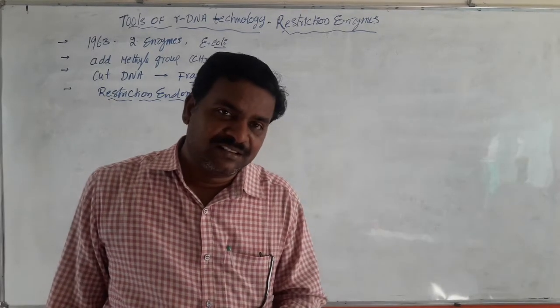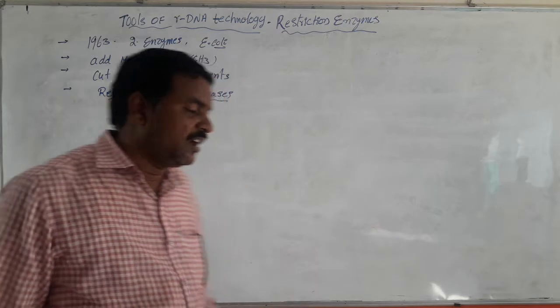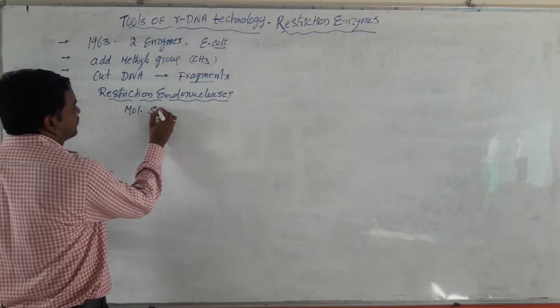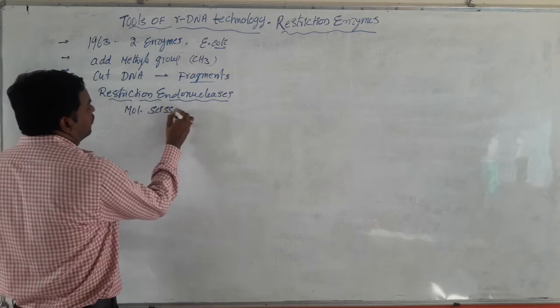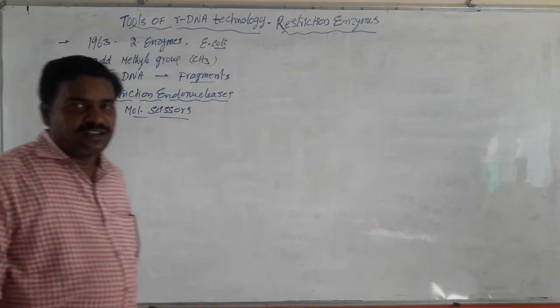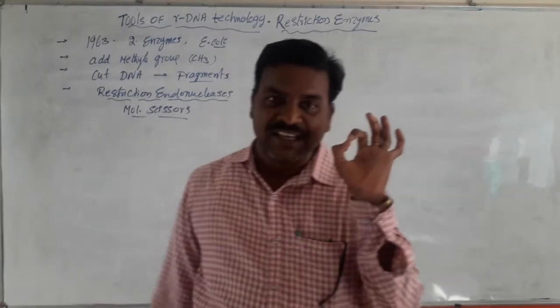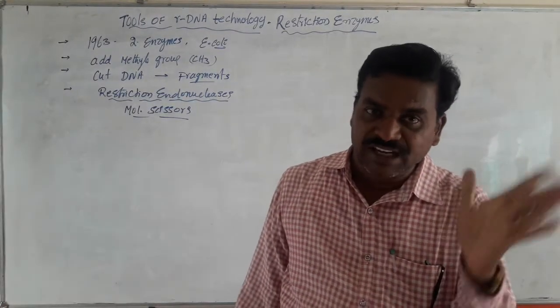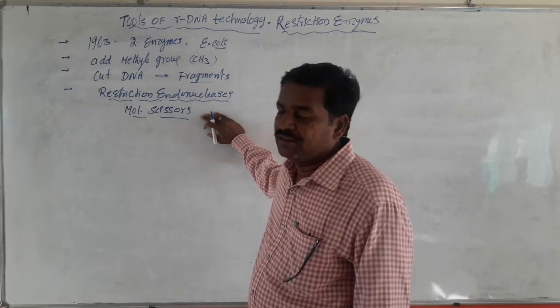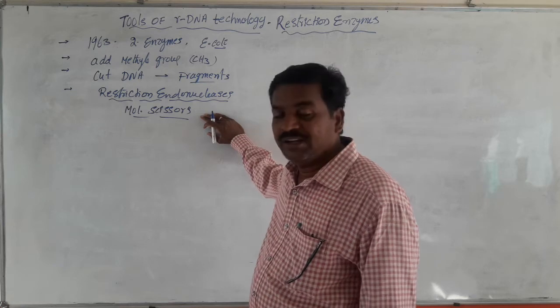Because of this reason, these enzymes are also called molecular scissors.